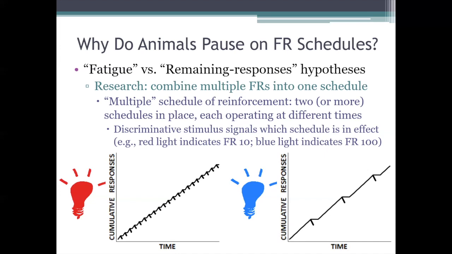Now, of course, the different schedules in a multiple schedule don't have to both be the same kind of schedule. Okay, they don't have to both be fixed ratio schedules or whatever.